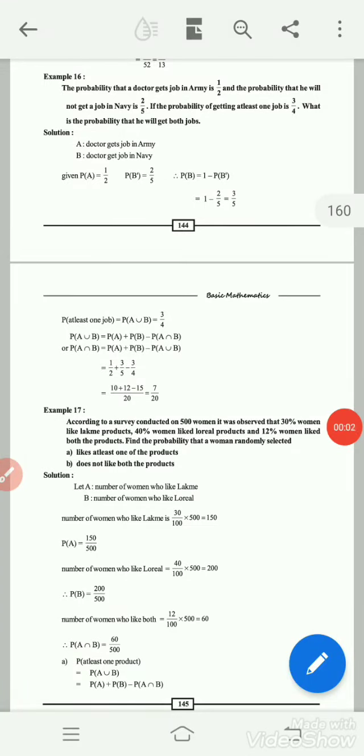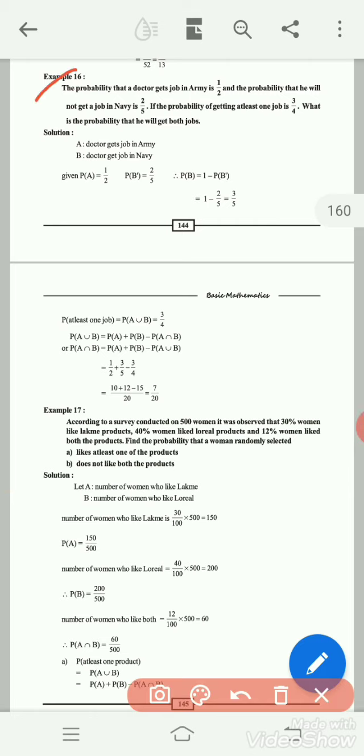Good morning, students. In the probability chapter, the next example is example 16. The probability that a doctor gets a job in the army is 1/2 and the probability that he will not get a job in the navy is 2/5. If the probability of getting at least one job is 3/4, what is the probability that he will get both the jobs?